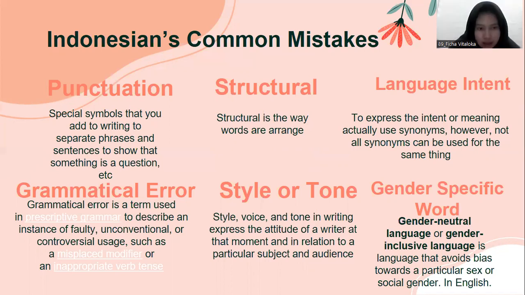Next, grammatical error. Grammatical error is a term used in prescriptive grammar to describe an instance of faulty, unconventional, or controversial usage, such as a misplaced modifier or inappropriate verb tense. Next, style or tone. Style, voice, and tone in writing express the attitude of a writer at that moment and in relation to a particular subject and audience.